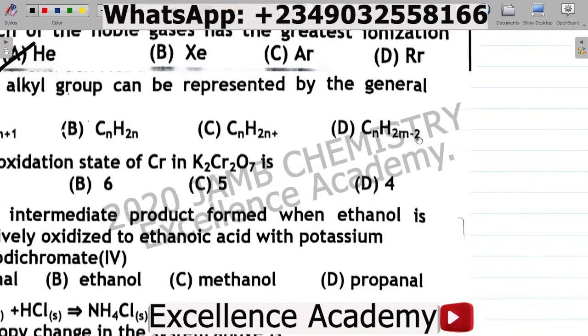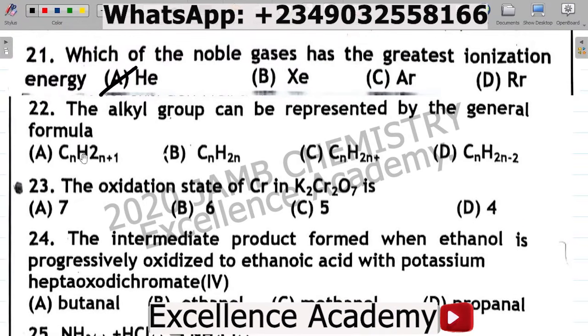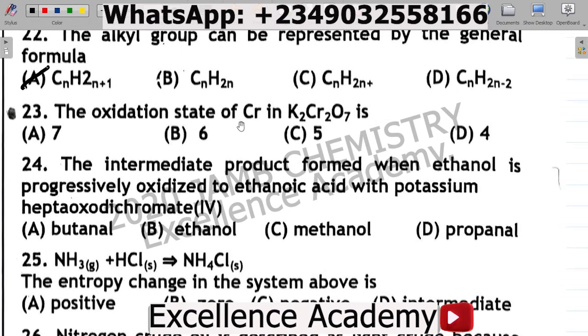Let's see which option that is. Looking at this, we can see that option A matches that, CnH2n+1. Although they did not write the 2 very well, that's your correct answer, option A. Question 23. The oxidation state of chromium, Cr, in potassium heptaoxodichromate is A 7, B 6,